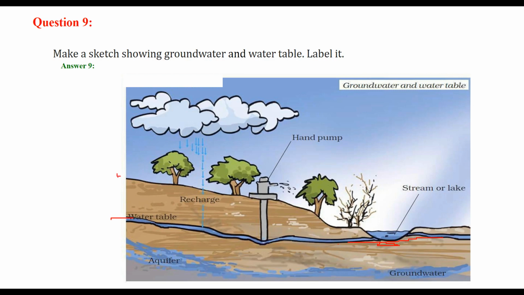This is your ground level. It's somewhat higher here, it's somewhat lower here. So you'll find these lakes and ponds always on the lower level. And here you can just dig the tube well or hand pump so that you can get water out of it. And then finally inside this you have groundwater, which is seeping till the time it reaches the rock bed. So these were few